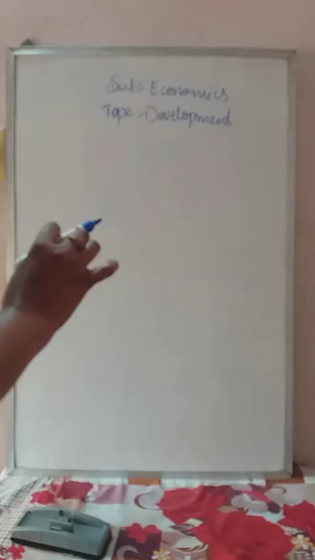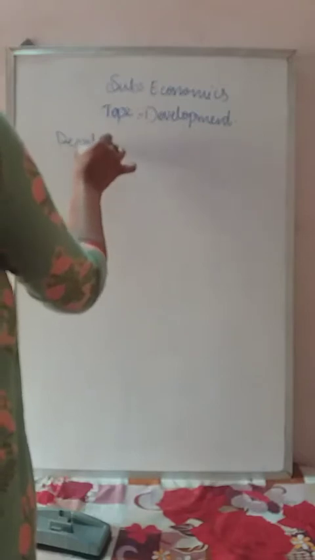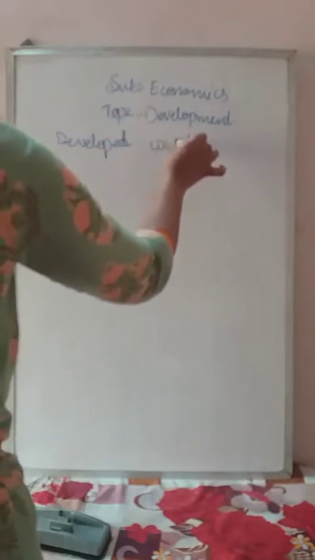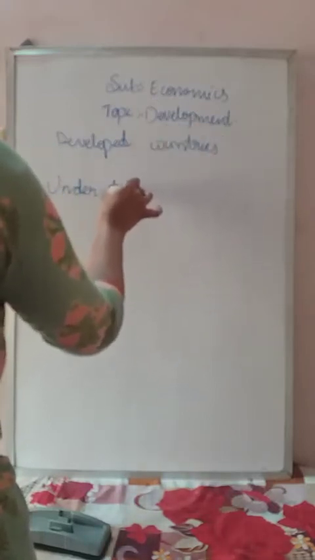Today, based on development, the countries of the world have been divided into two parts. They are developed countries and underdeveloped countries. Based on economic development, the countries of the world have been divided into two parts: developed countries and underdeveloped countries.